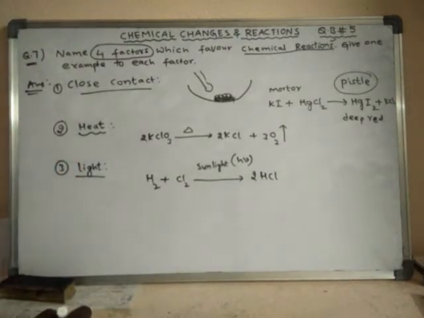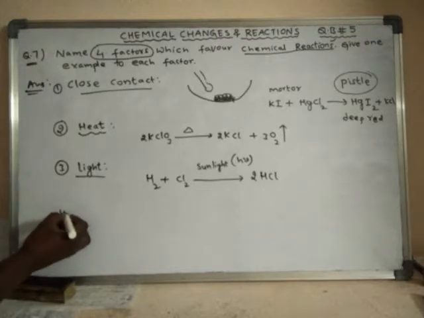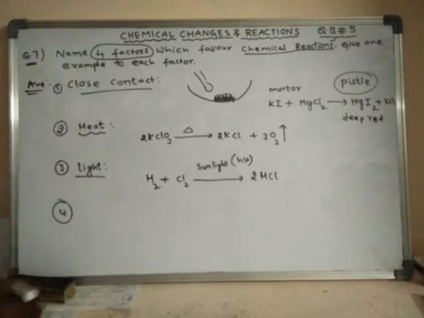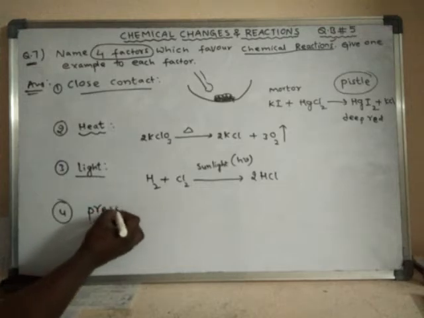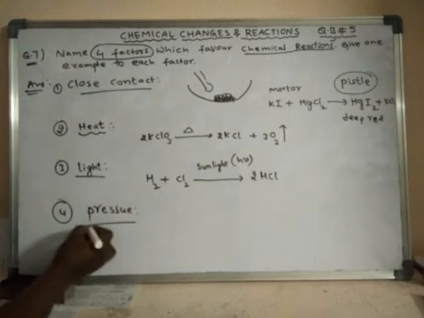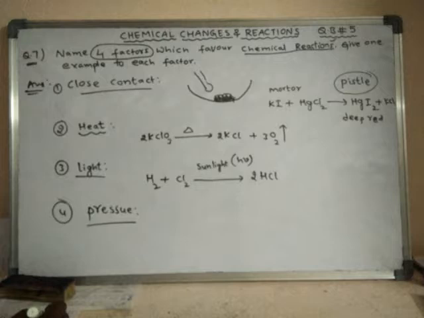Right. Next, another factor is pressure. Certain chemical reactions take place only when subjected to high pressure.